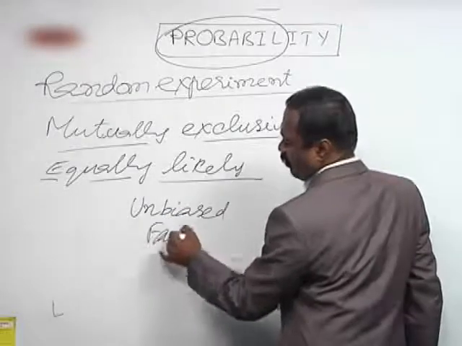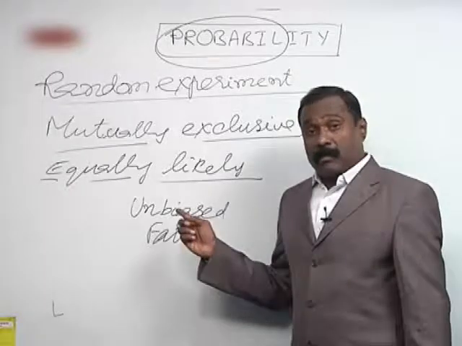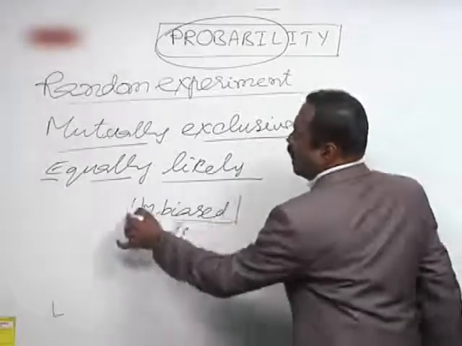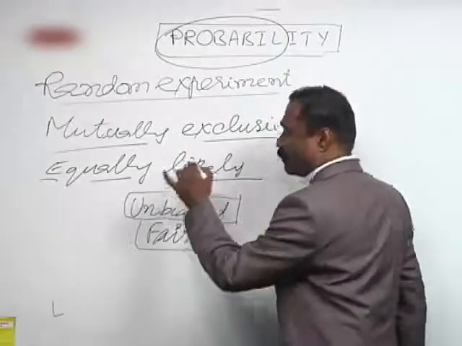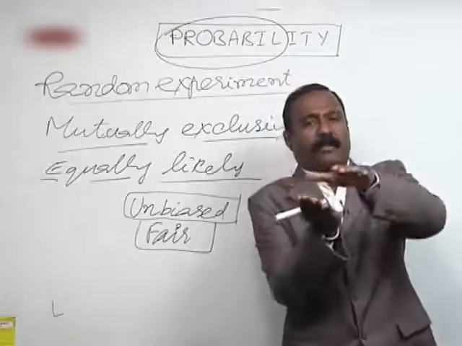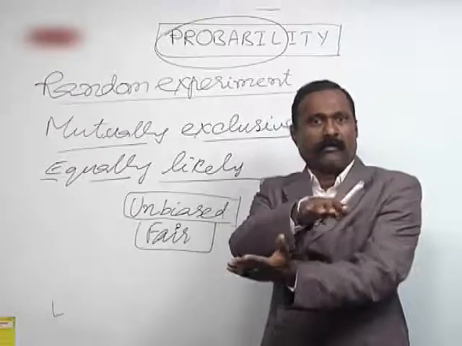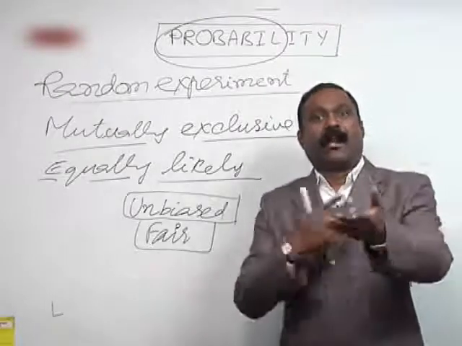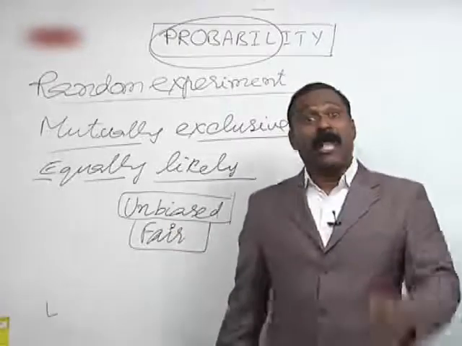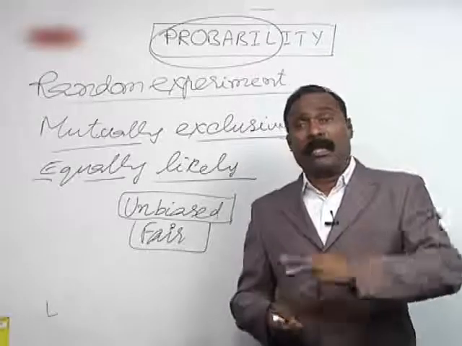Or simply we can say fair coin. You might have come across this type of terms. What does it mean by unbiased coin? Fair coin means if you take the coin, the surface on the top must be equal to the surface area on the down. That means the surface area on both the sides must be equal. Then it is said to be an unbiased coin, that should not have lesser surface area on any one of the sides.